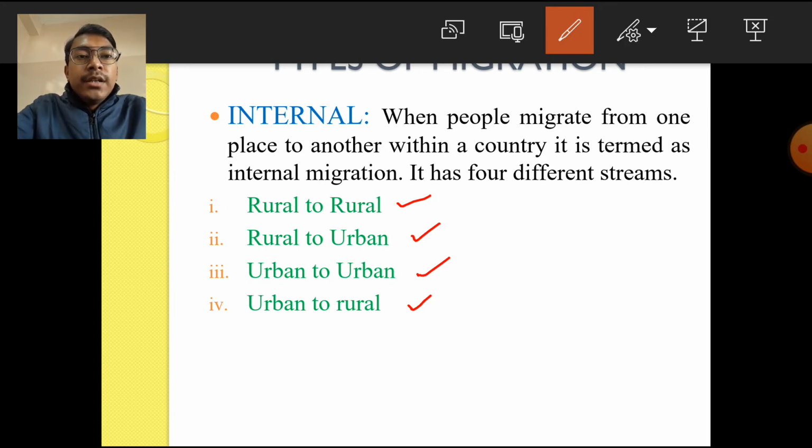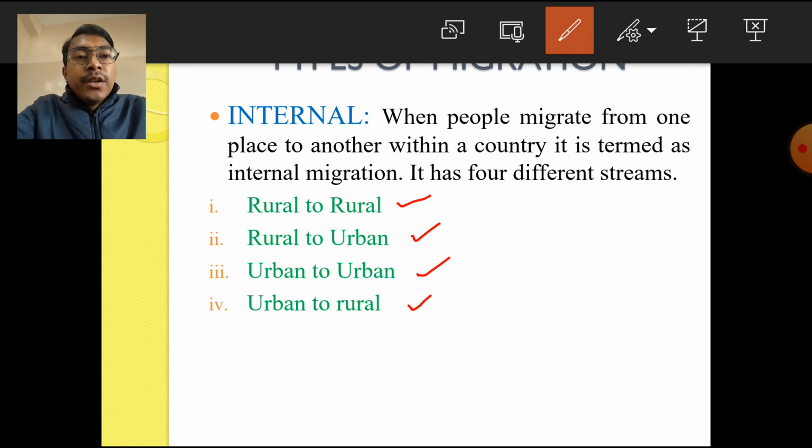The next, number two, is rural to urban migration. This is the most important type of all the four types of internal migration. Basically, when people migrate from rural areas to urban areas, it is known as rural to urban migration. In our country, most of the people who have migrated have migrated from rural areas to urban areas. Why does this migration happen from rural areas to urban areas?